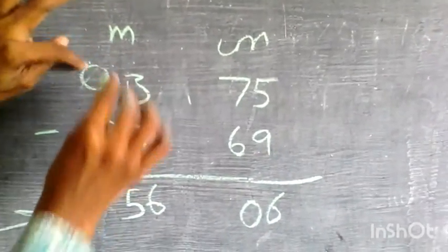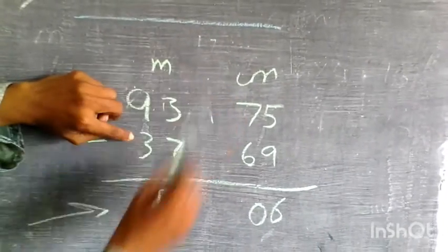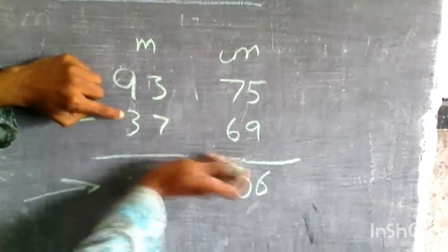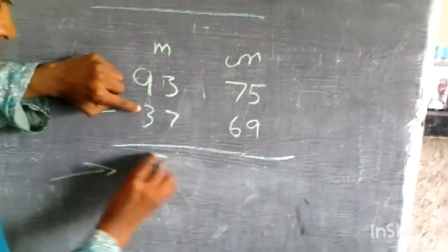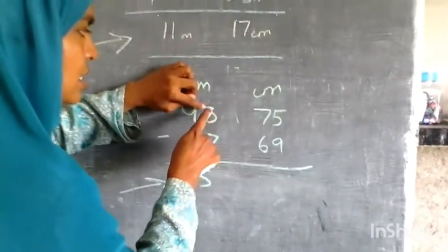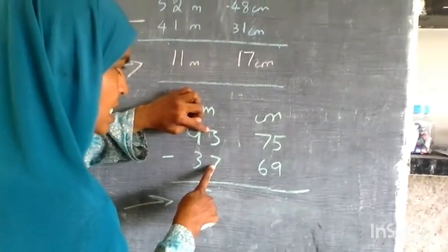Right? So what I will do is 9 minus 3 is 6. So 1 I will give. So instead of 6 I will directly write 5. Let me erase this. Instead of 6 directly I will write 5, because I have given 1 here. Whereas here I have 13. Right. 13 minus 7 is automatically 6.